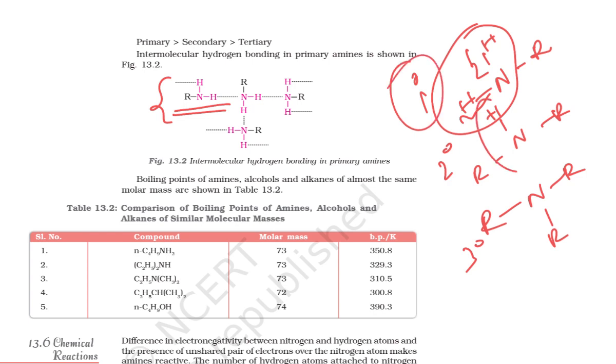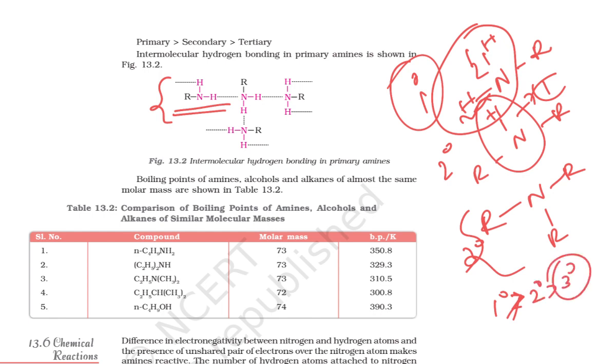But in case of secondary amine, we have only 1 bond. Here there is no bond. So your molecular association is going to be more in primary, then secondary, then tertiary. In the tertiary there is no hydrogen bond association. Clear? So the boiling points of amines, alcohols and alkanes of almost the same molar mass are shown in table 13.2.